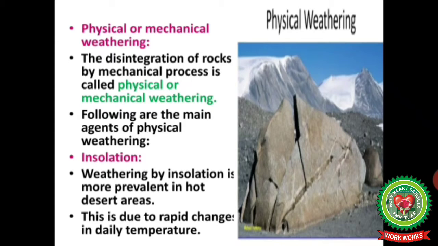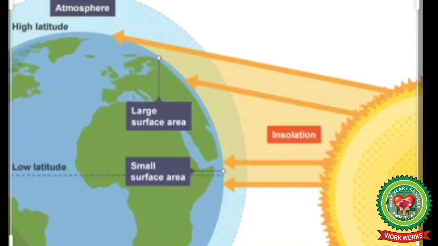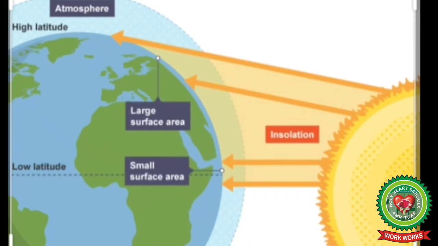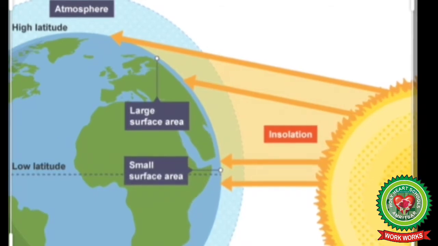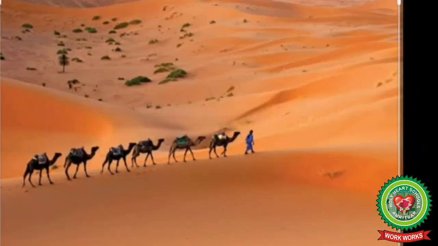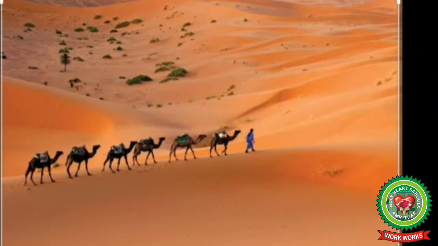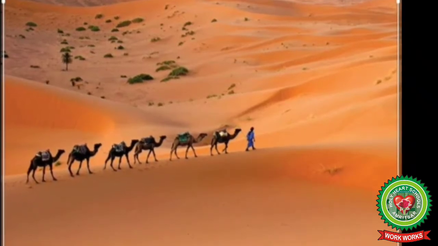Now let's discuss physical or mechanical weathering. The disintegration of rocks by mechanical processes is called physical or mechanical weathering. Following are the main agents of physical weathering. First we have insolation. Insolation, I have discussed, is the amount of heat received by the earth. Weathering by insolation is more prevalent in hot desert areas. This is due to rapid changes in the daily temperature.